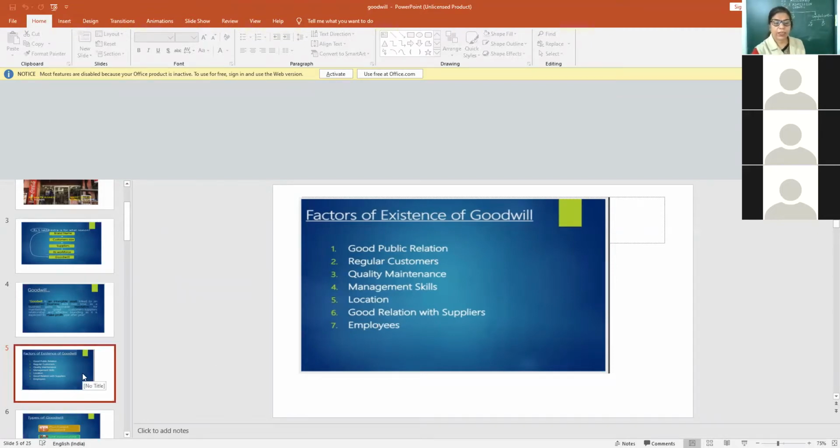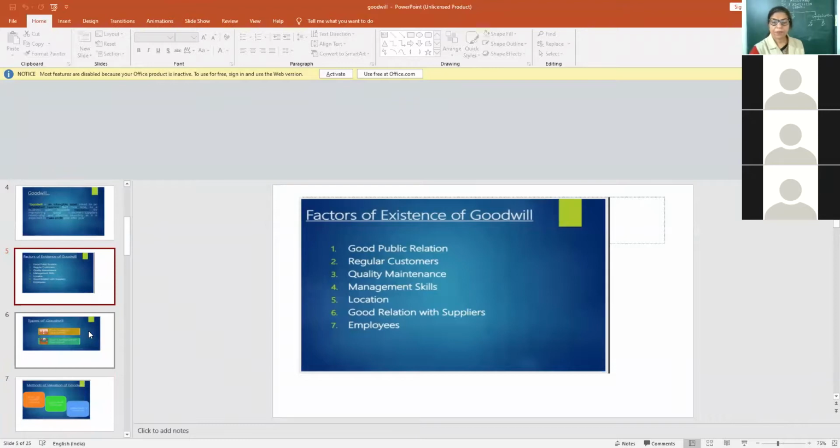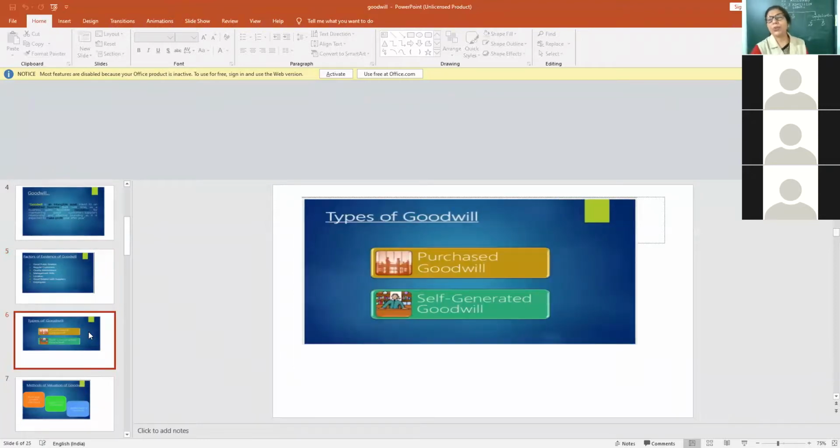Next, there are two types of goodwill from the accounting point of view: purchased goodwill and self-generated goodwill. Purchased goodwill means when you are purchasing some established brand, like Tata purchased Jaguar. They already have their goodwill.